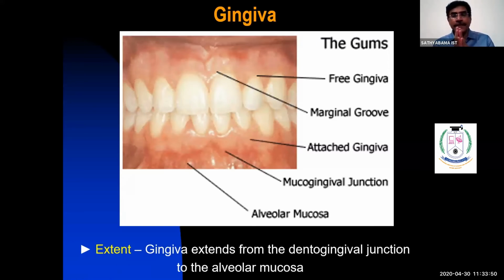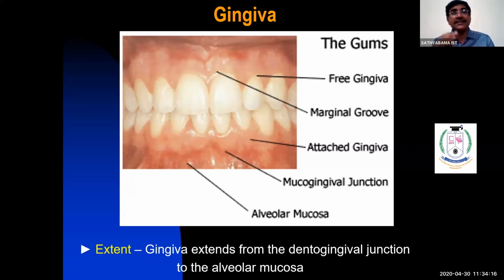The free gingiva is the 0.5 to 3 millimeter of gingiva which is not attached to the neck of the tooth, which runs in a collar-like fashion around the neck of the tooth. That is called free gingiva.